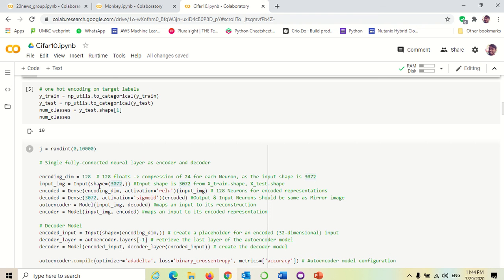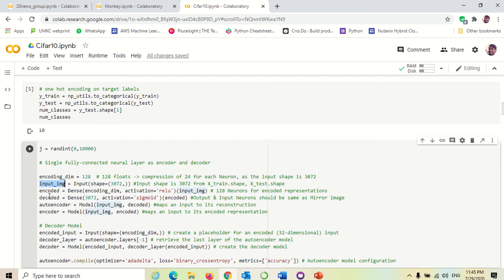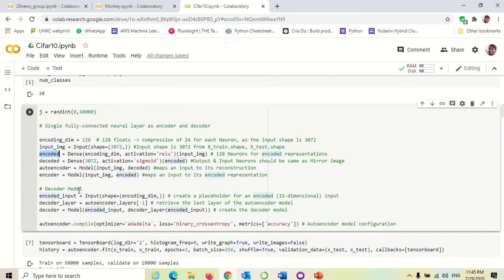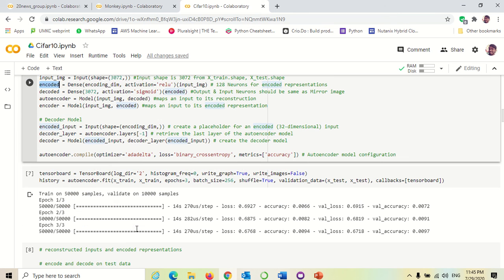I was encoding here with activation as ReLU and 128, as it will be getting input from the previous layer. For every layer, the layer before would be the input. From the decoder, the encoder would be the input. For the encoder, I was taking this input and encoding. I was decoding here with the input and decoding layer with autoencoder, and I was compiling it.